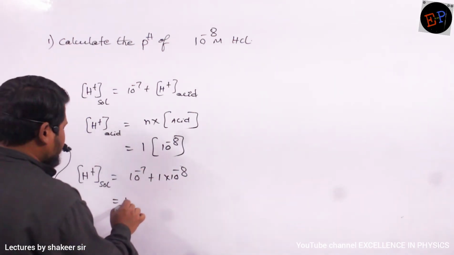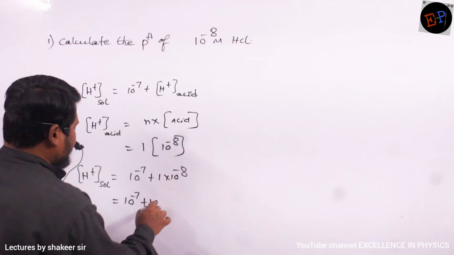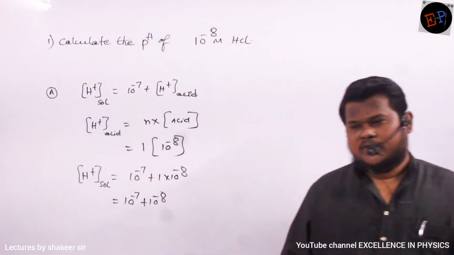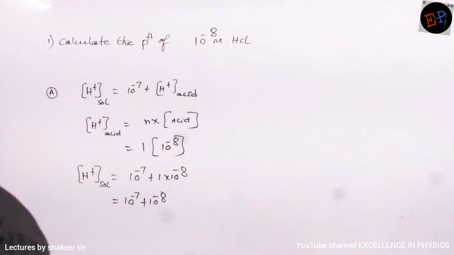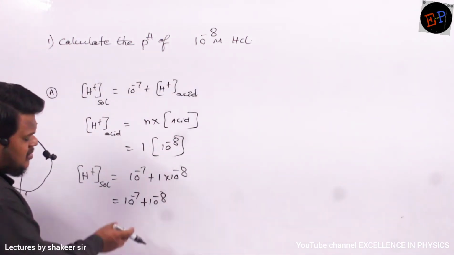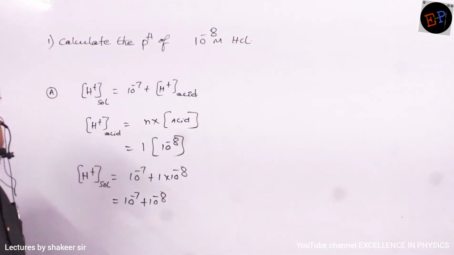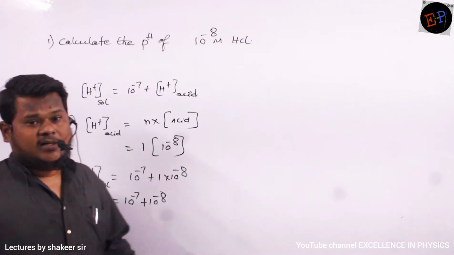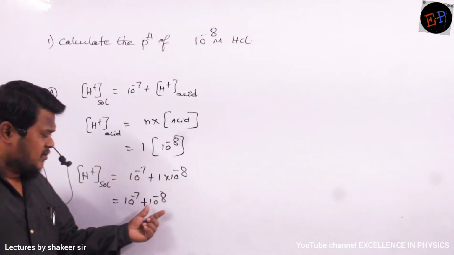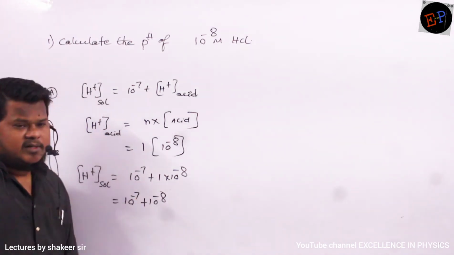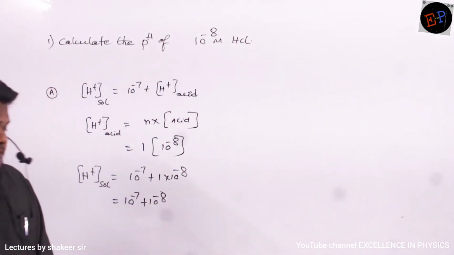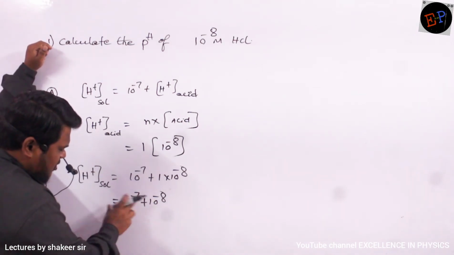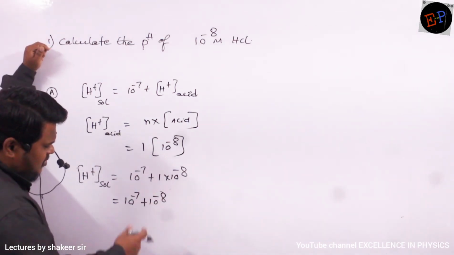Okay? So this is 10 power minus 7 plus 10 power minus 8. Now 10 power minus 8, is it smaller than 10 power minus 7 or bigger than 10 power minus 7? Smaller than 10 power minus 7. So shall we neglect 10 power minus 7 here? We cannot neglect 10 power minus 7 because 10 power minus 7 is a much bigger value, 10 times bigger when compared to 10 power minus 8. So here 10 power minus 7 cannot be neglected. So if I don't neglect this one, I will try to convert this total value in terms of either 10 power minus 7 or 10 power minus 8.